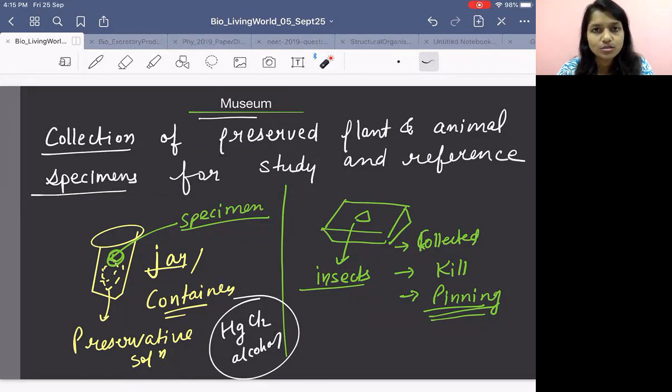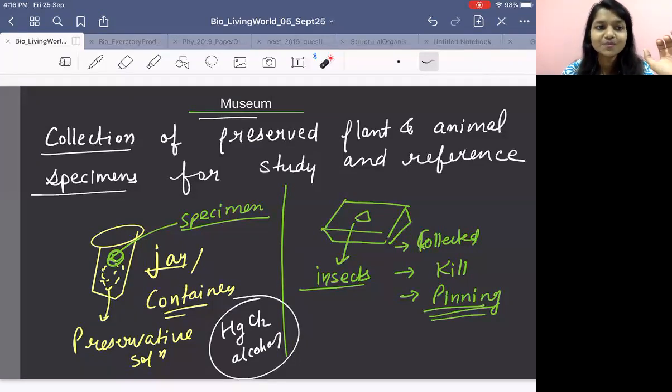For example, birds also have a lot of flesh in them. Mammals also have a lot of flesh in them. So what do we do? Do we preserve them with the entire flesh and muscles inside? What do we do? Think. Yes or no, you can answer. Do we preserve them entirely or do we do something with that? We can't preserve them entirely, right? If you do that, it is going to get rotten, it is going to smell too bad, and it is going to be so heavy also.